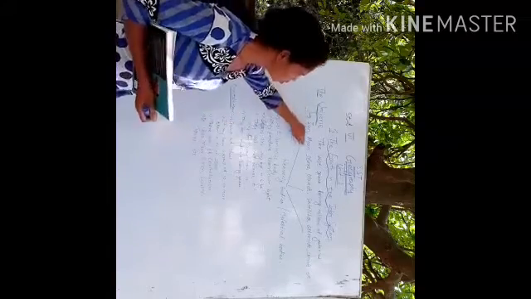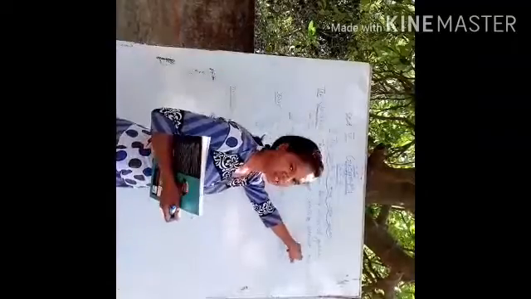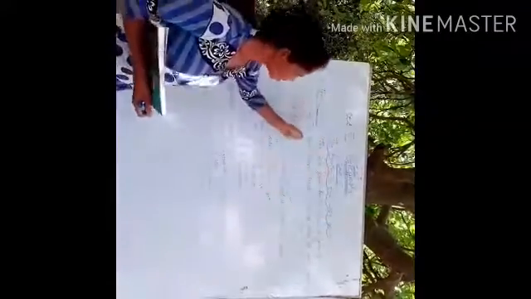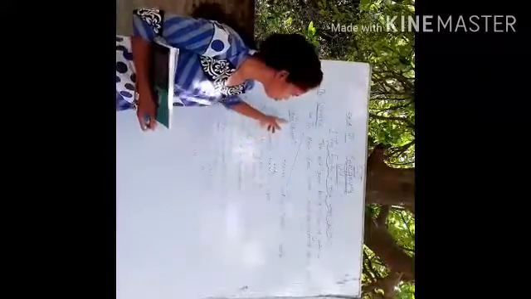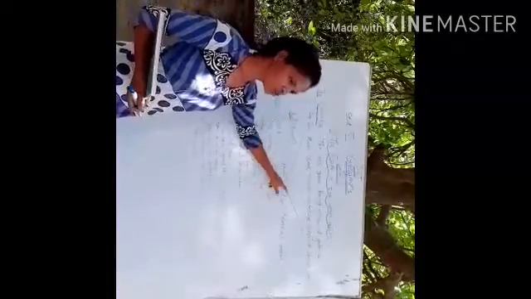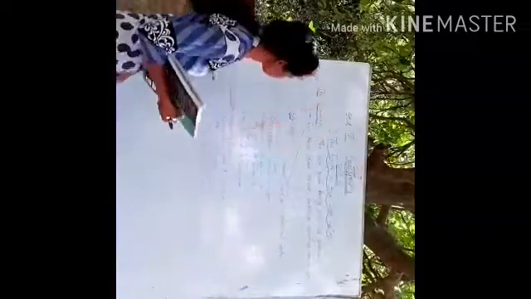Sun, moon, stars, planets, satellites, asteroids, comets, etc. These things are present inside the universe, and all of these we call heavenly bodies, or the other name you can say is celestial bodies.